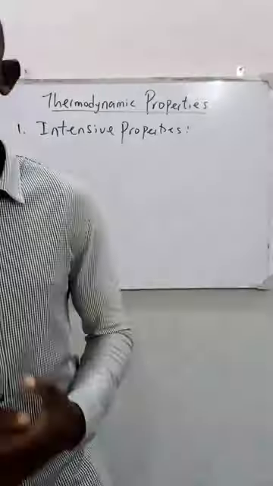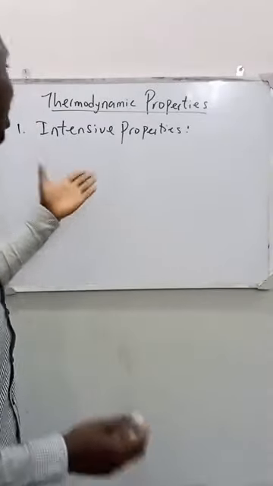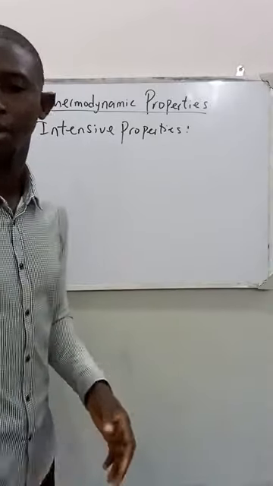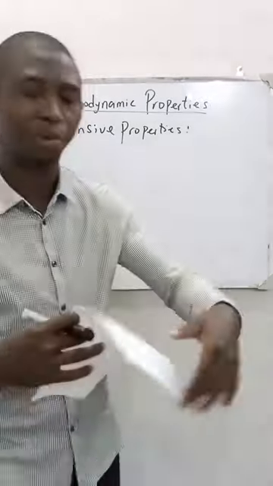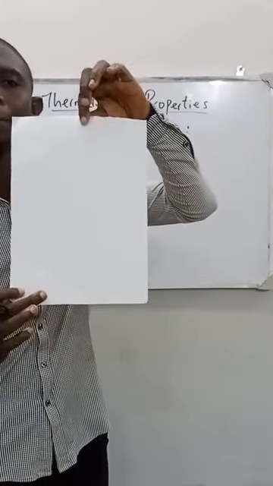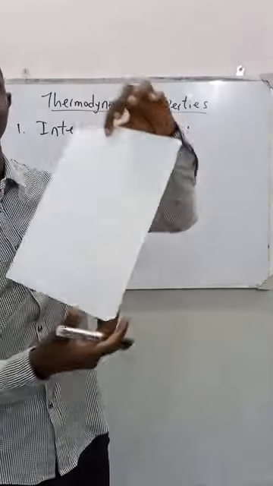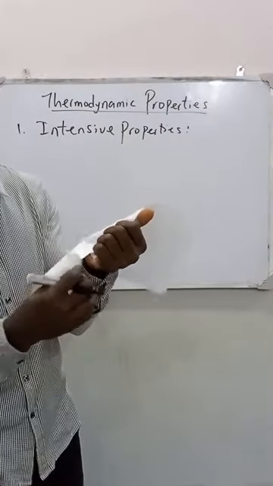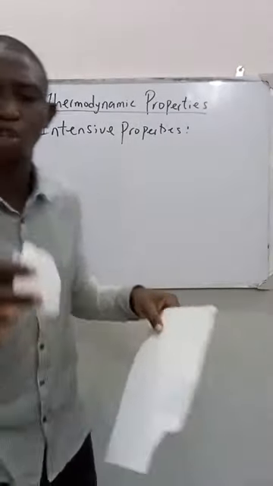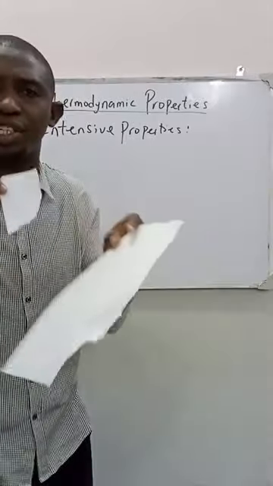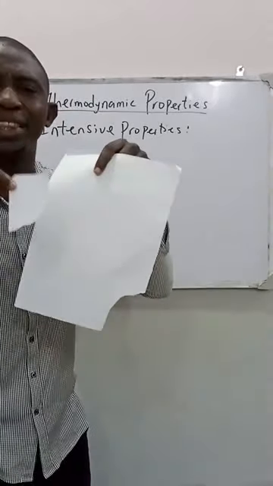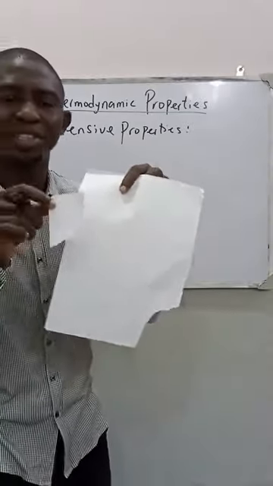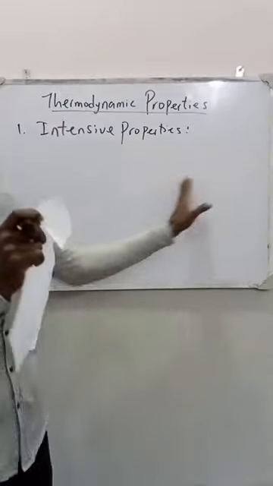A good example of an intensive property is, let's say, the color of a cloth. Or look at this paper, everybody. This is a white paper. If I cut a small portion of this paper, what do we notice? We notice that they still maintain the same color. This is a good example of an intensive property.